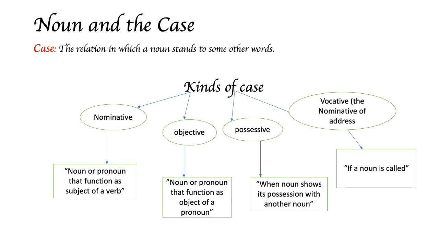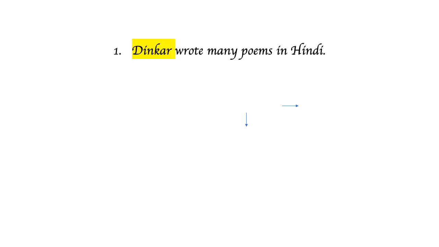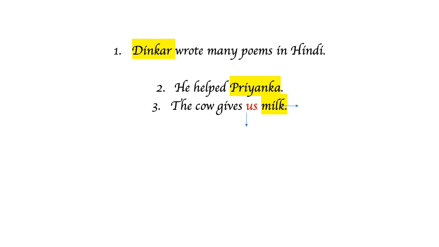Let's discuss them with the help of examples. Dinkar wrote many poems in Hindi. In this, noun Dinkar is acting as the subject of the verb wrote. So this is an example of nominative case. He helped Priyanka. Priyanka, a noun, is at the place of object. So it is an objective case. The cow gives us milk. In this example, milk is an object. So this is also an example of objective case.